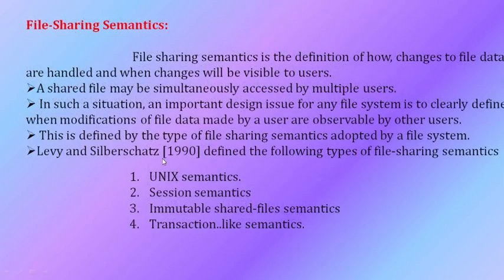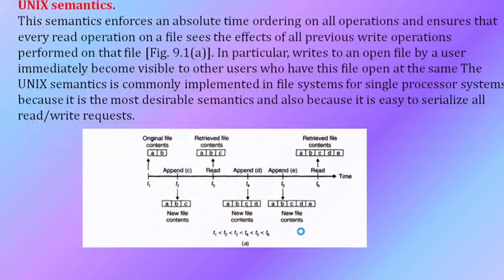So we have seen that there are four types of file sharing semantics: Unix semantics, session semantics, immutable shared file semantics, transaction like semantics. So out of that, first one is Unix semantics. Here all the operations are depending upon the absolute time, and it ensures that every read operation on a file sees the effect of the previous write operations.